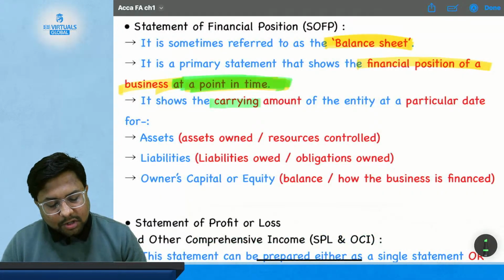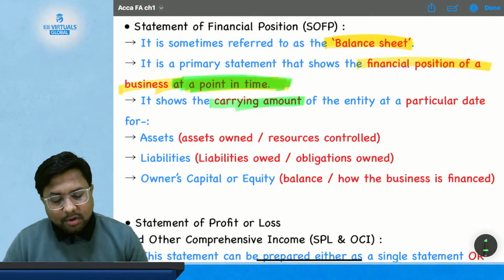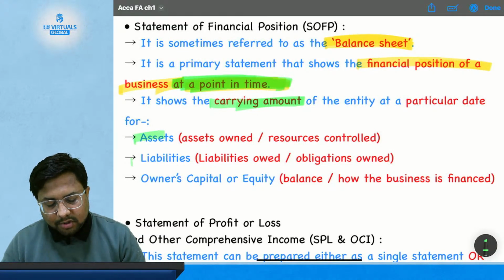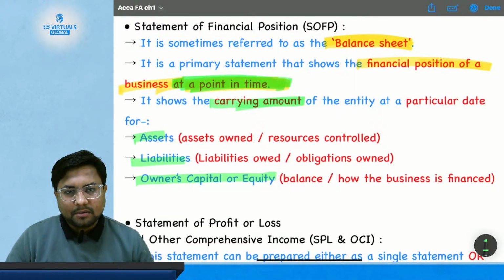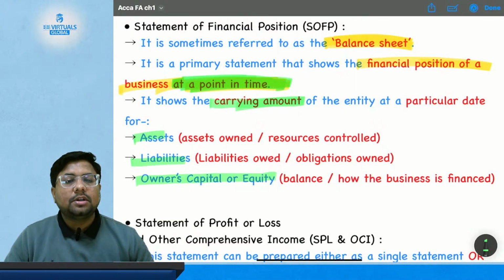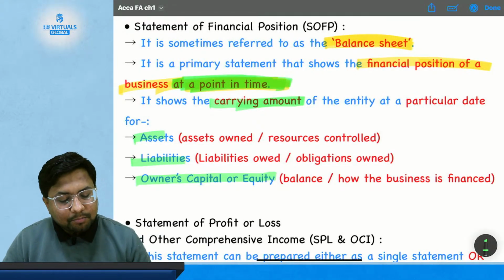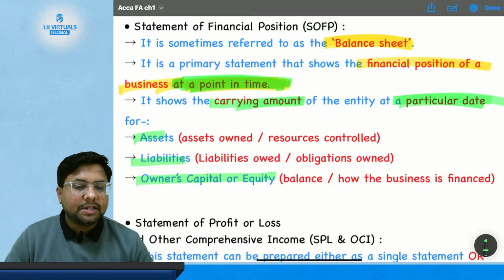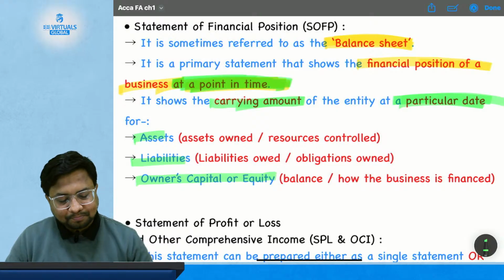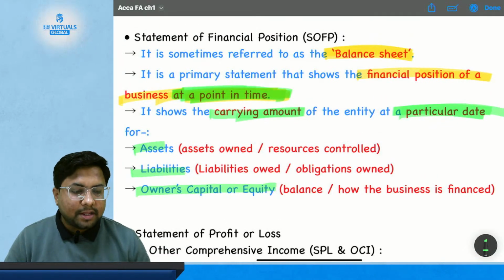It shows the carrying amount of the entity at a particular date for assets, for liabilities, and for equities and owner's capital. So what is the financial position going to show you? The carrying amount of the entity at a particular date for assets, liabilities, and owner's capital and equity. Okay. So now let's understand what is carrying amount.